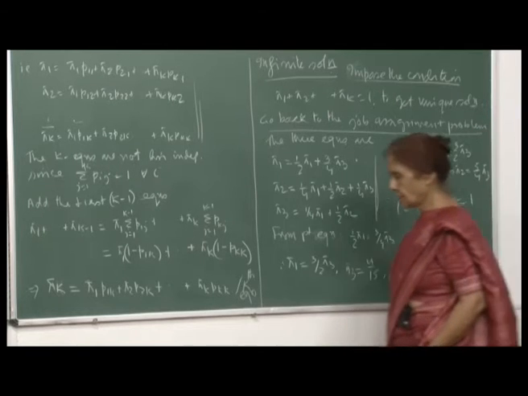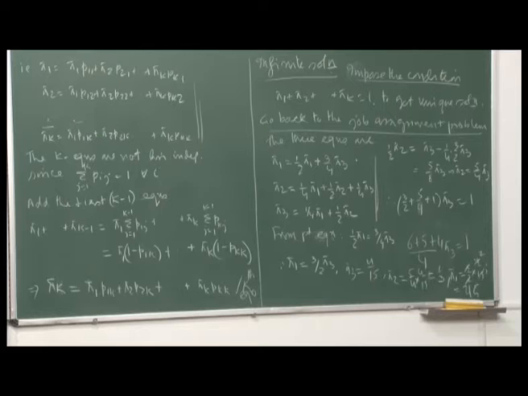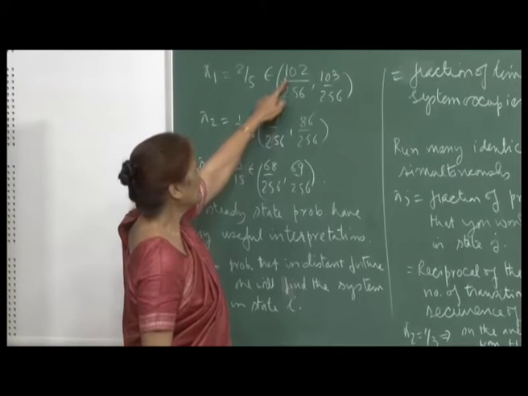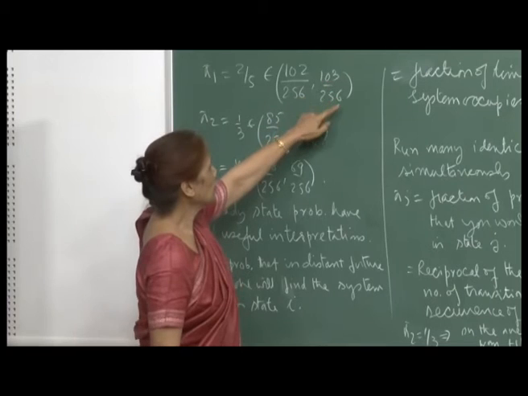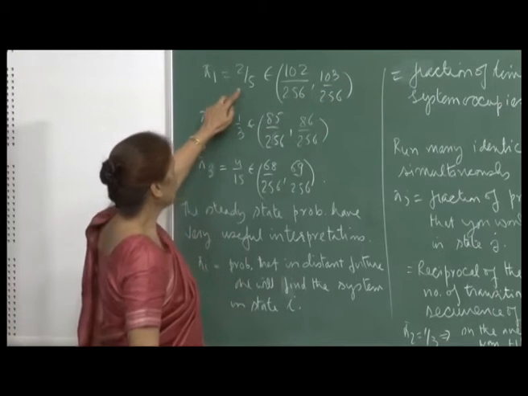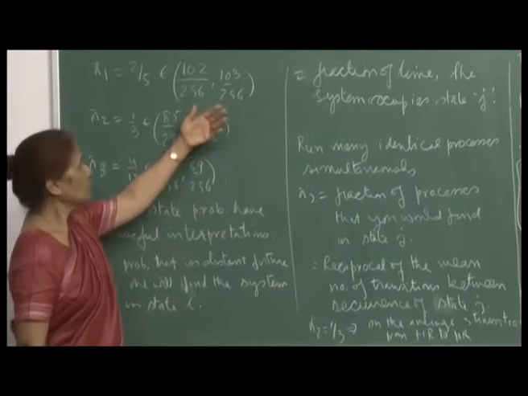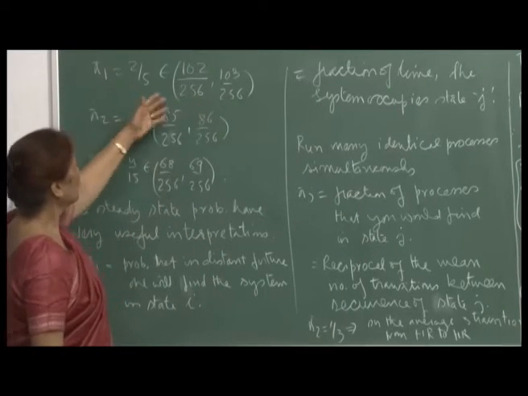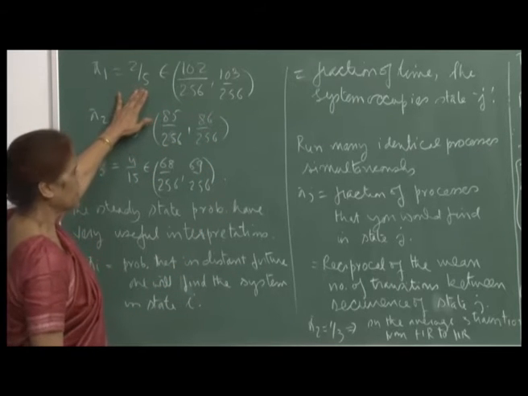And now, let us compare these values with what we had obtained by taking powers of P. Our pi 1 had come out to be between two values, 102 upon 256 and 103 upon 256. So, you see 2 by 5 does lie between these two numbers. So, this was up to 4th power, and when you take the 5th and 6th powers, you will see that the values will get closer and you will actually reach 2 by 5.